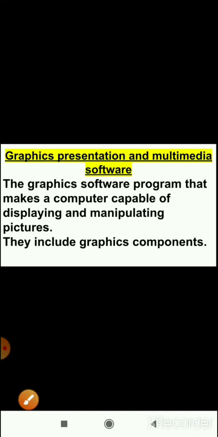Next one is graphics presentation and multimedia software. Graphics software is a program that makes a computer capable of displaying and manipulating pictures. They include graphics components. Children, graphics presentation and multimedia software are those software which we use for editing pictures, or for example, the best example is PowerPoint, which we all are using for making slides or for making any type of data representation.